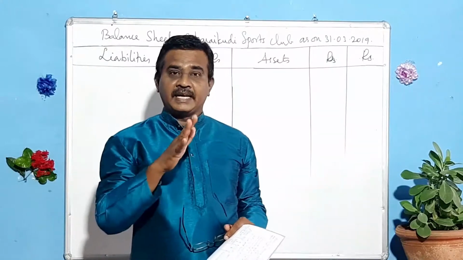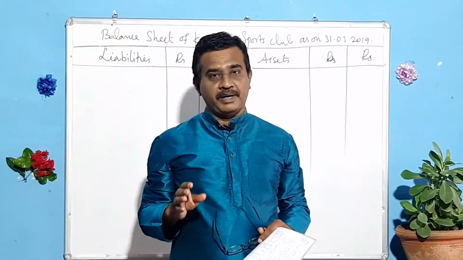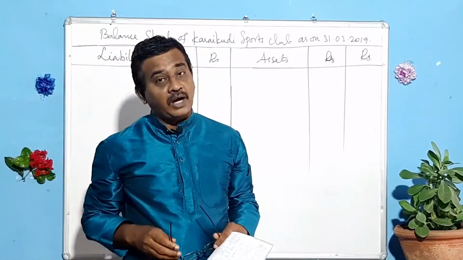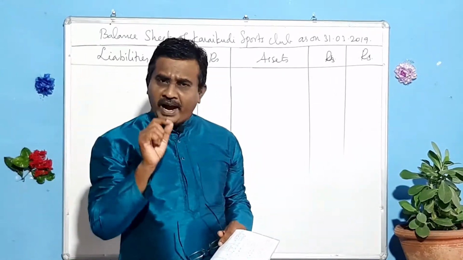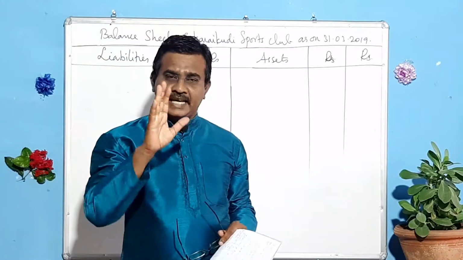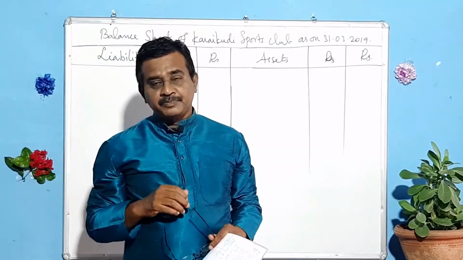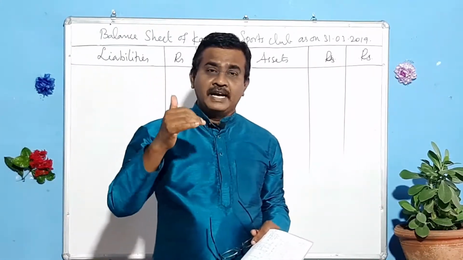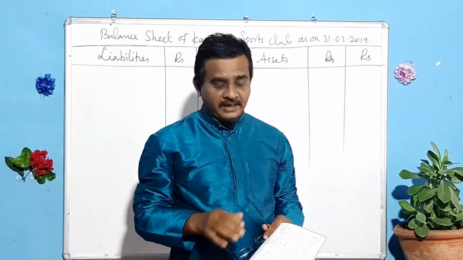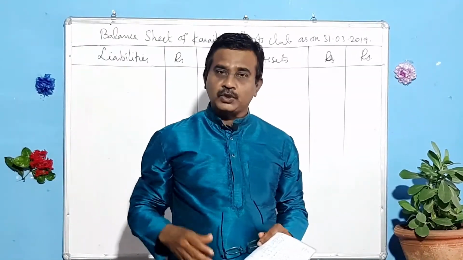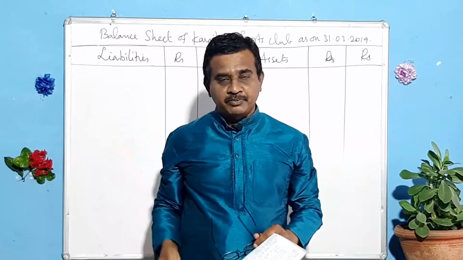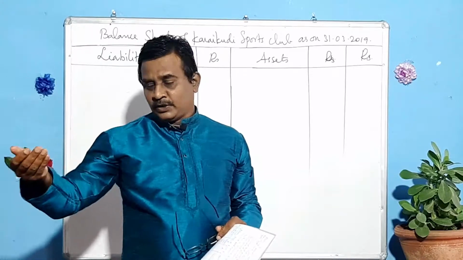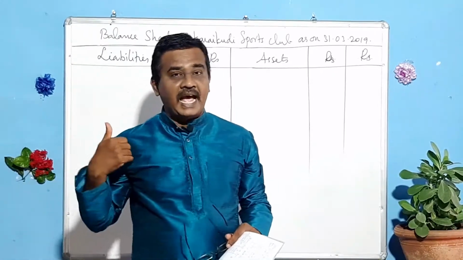In this sum, it is not necessary to prepare the receipts and payments account as well as the income and expenditure account, because if you find the word fund, that should be taken to the balance sheet, and all the transactions related to a fund should be dealt with in that fund. Here they have given you tournament fund, so that should be taken to the balance sheet. If you have received any receipts or donations for this fund, that should be added.